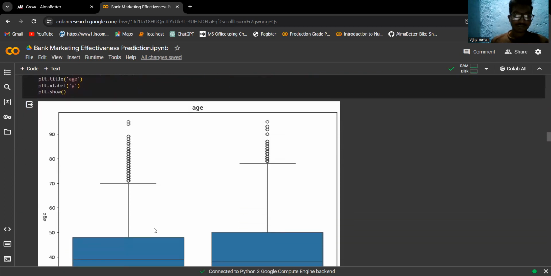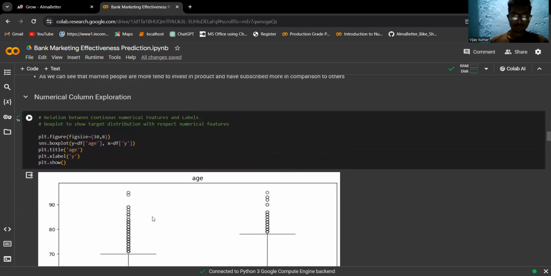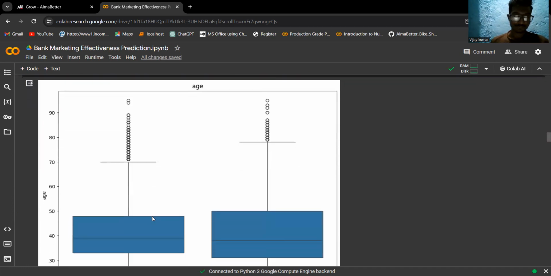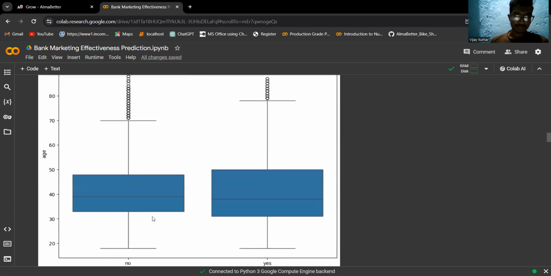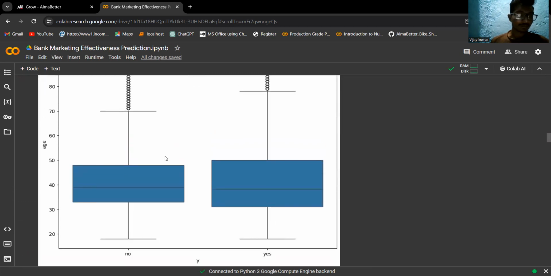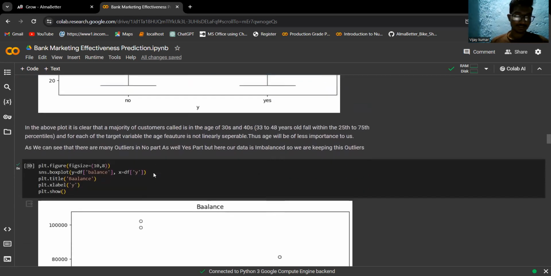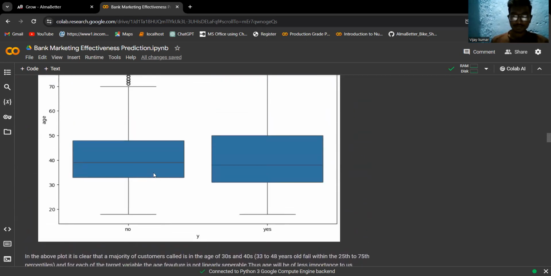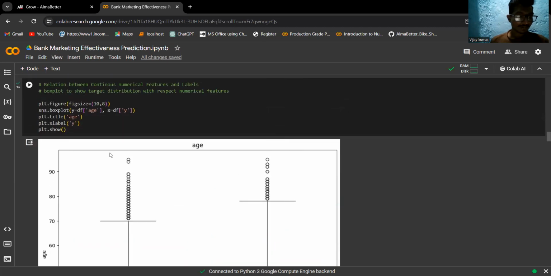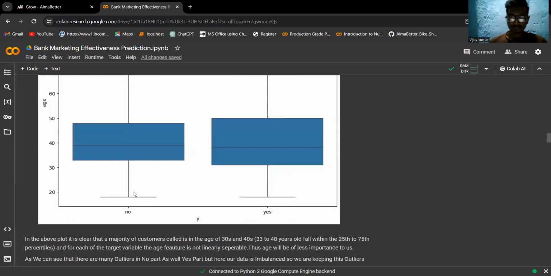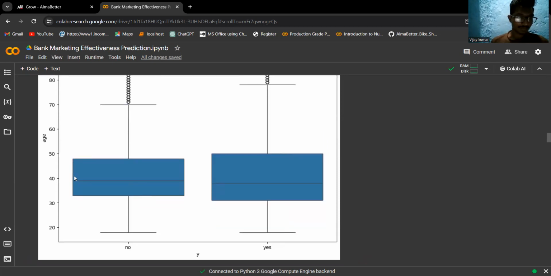Now we'll do numerical columns exploration using a box plot. We'll analyze numerical variables. This is for age. We can see most of the people are in the range of 33 to 48, the 30s and 40s.